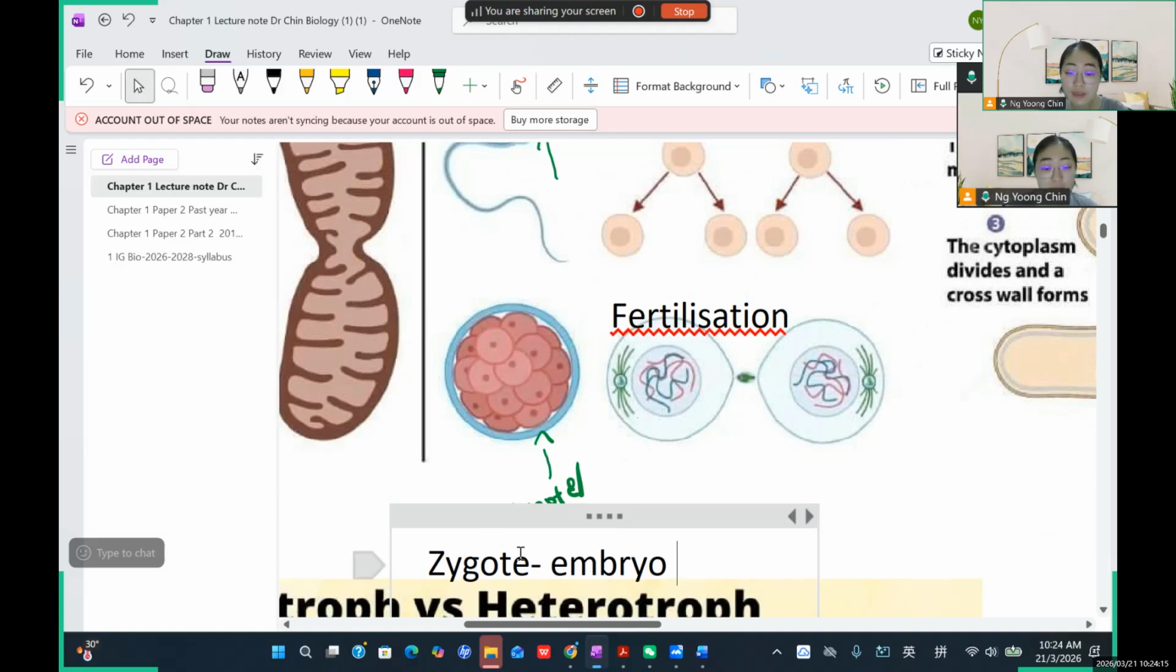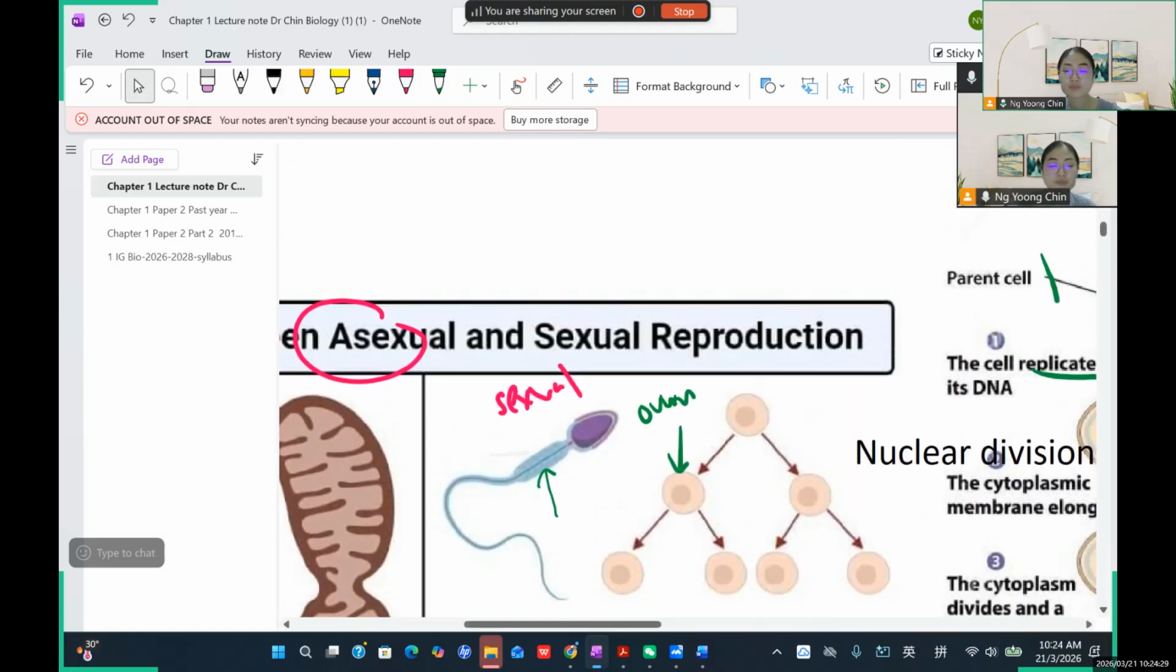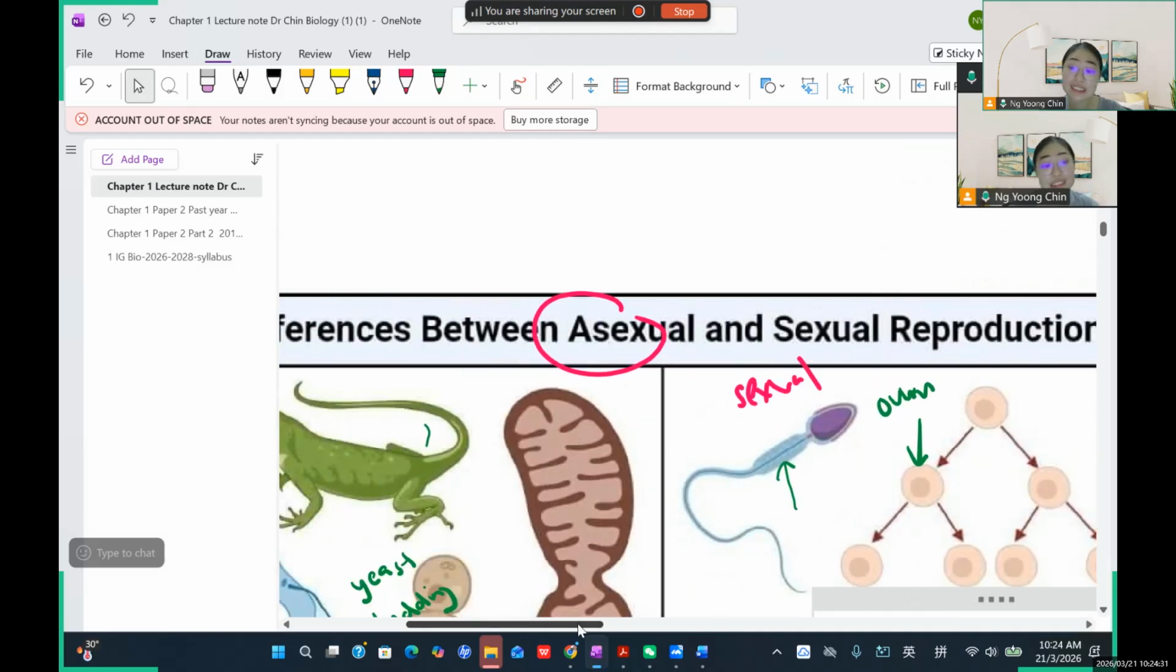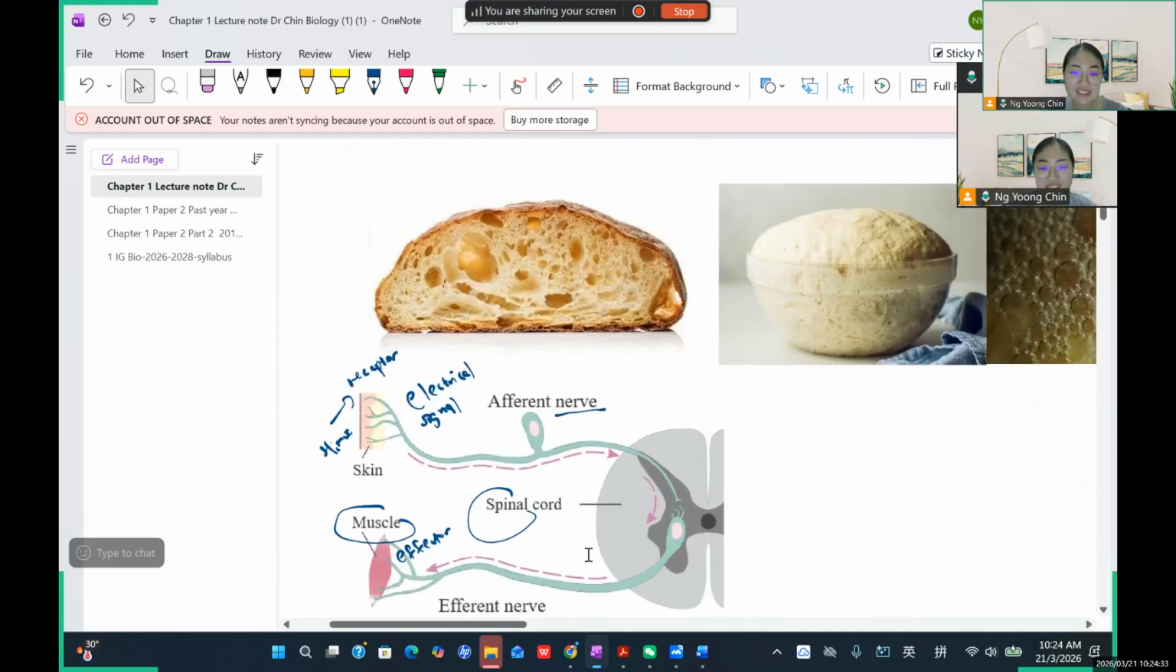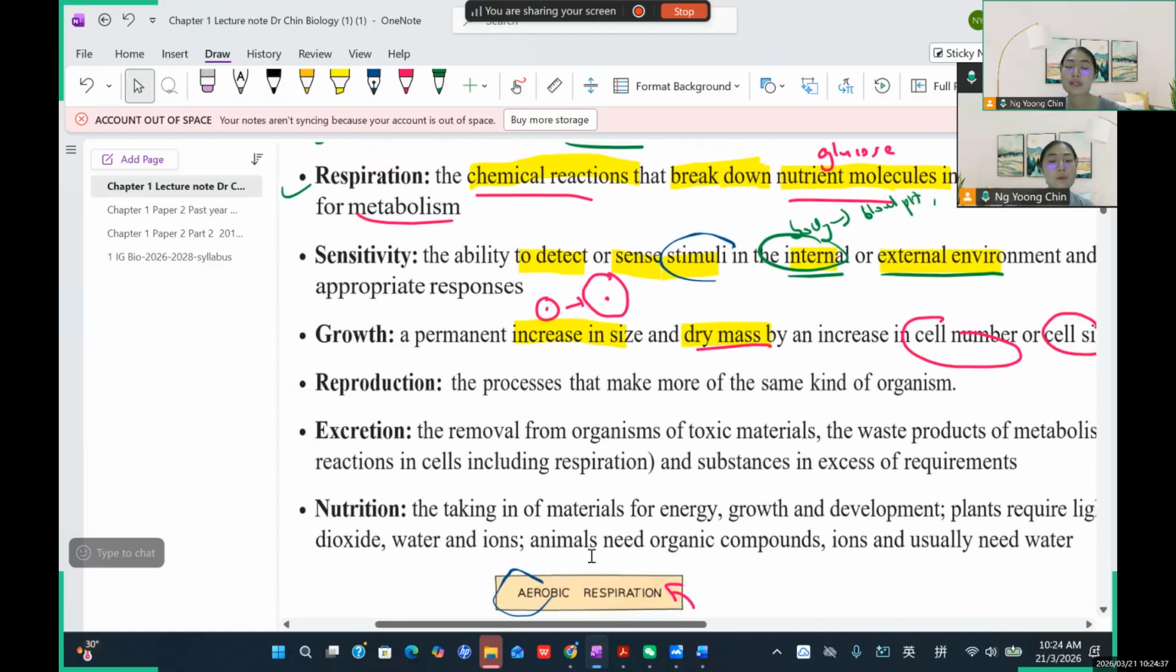So later this zygote undergoes what? They undergo cell divisions, so they will produce a ball of cells, become the embryo. So later the embryo can further grow and differentiate, and then they will become the human baby. So this is how you are being produced. So you are actually a product of sexual reproduction. Okay. So this is sexual reproduction. Okay, that's all.